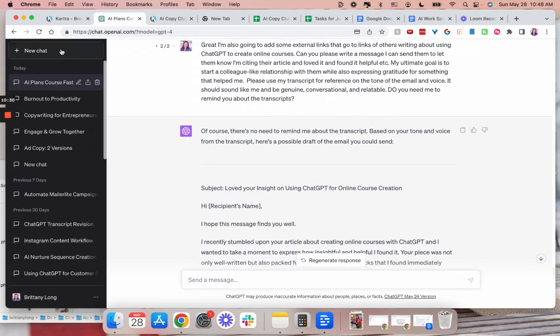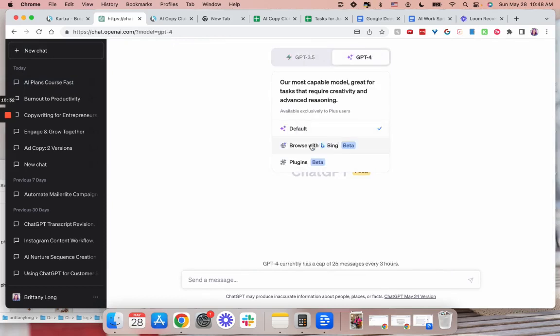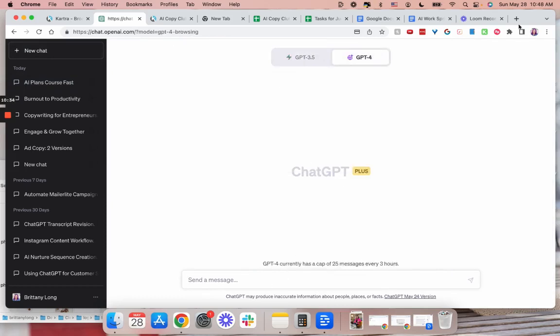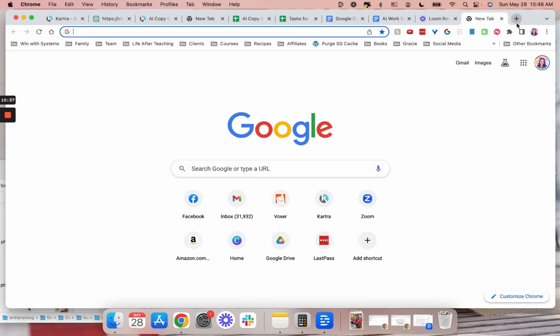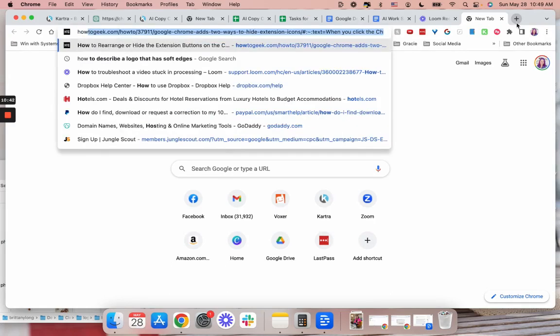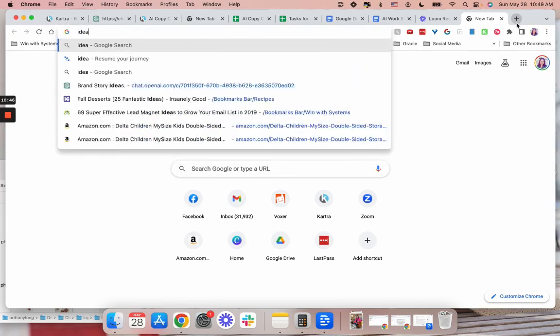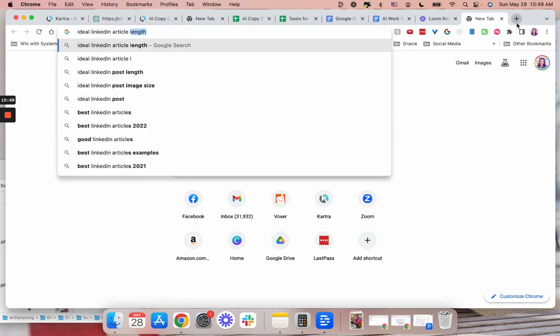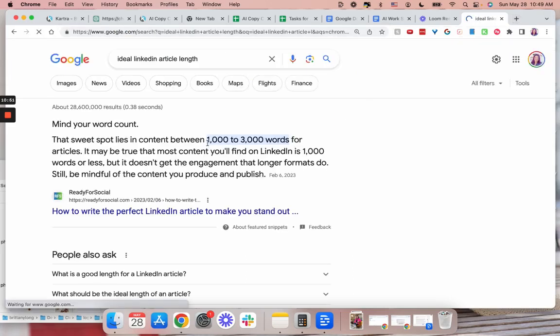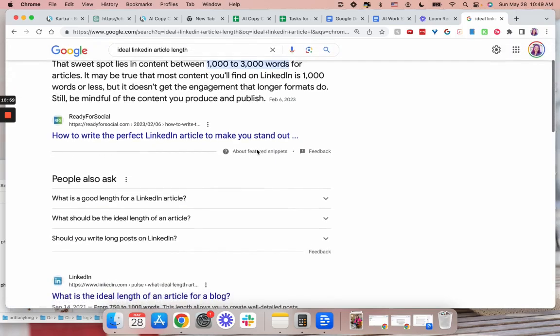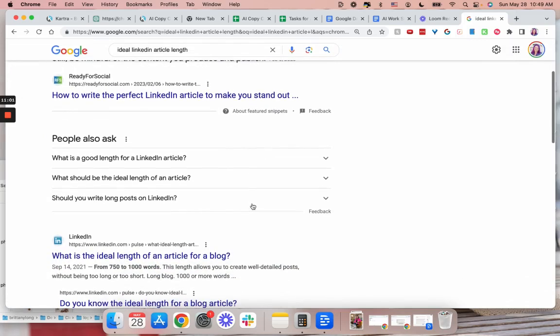All right, so then the last thing that I would do is use GPT for browse with Bing or just Google. I would actually probably Google on this one, only because I don't want to use my 25 messages in 3 hours for this. Let's see. I'm going to say ideal LinkedIn article length. Okay, so now it's 1,000 to, that's at 2023, so 1,000 to 3,000 words. I would probably want to make it a little bit longer, but other than that, I feel pretty confident that I'd be good to go. And that is that.